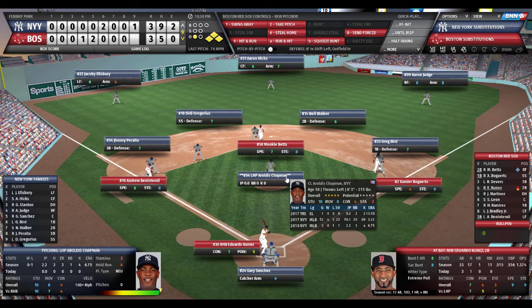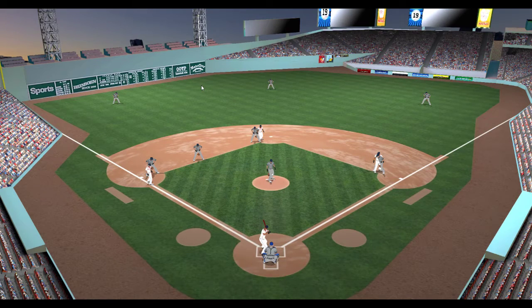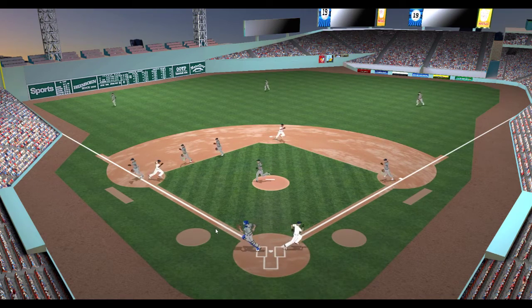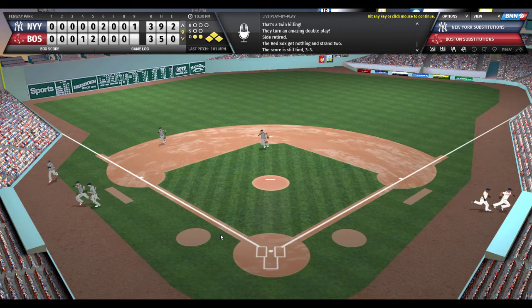Aroldis Chapman so far in the year, no wins, 1 loss, 2 2/3 innings. He has struck out 4, walked 1, 6.75 earned run average. Nunez awaits Chapman's arrival of the pitch, and here it comes, homeward bound. Nunez grounds to second to throw to the plate, and they get the runner at first. So that goes 4-2-3. The Red Sox squander bases loaded, no outs.